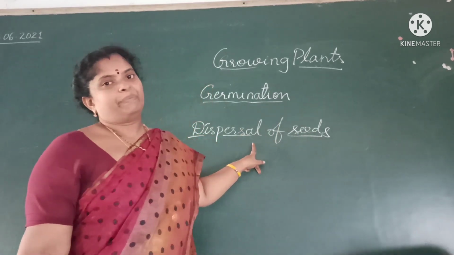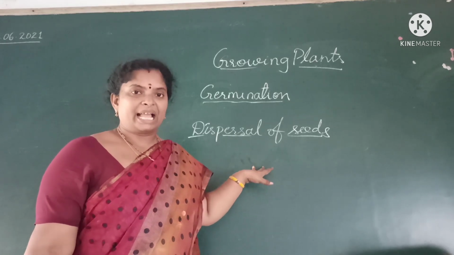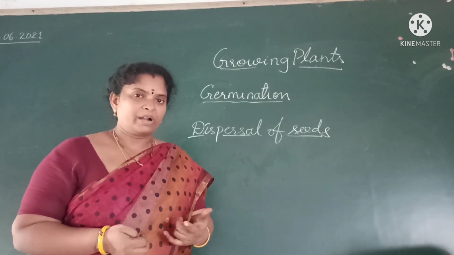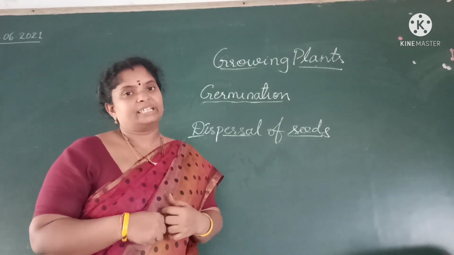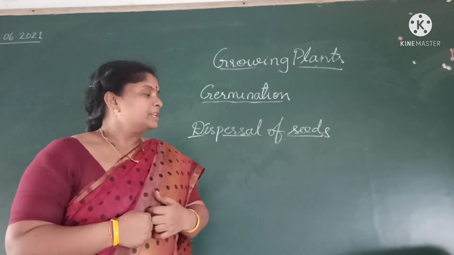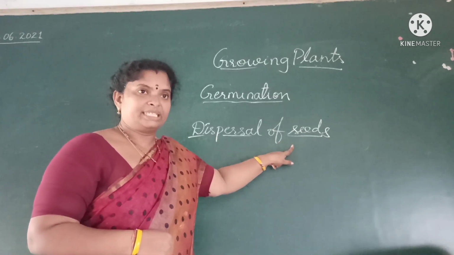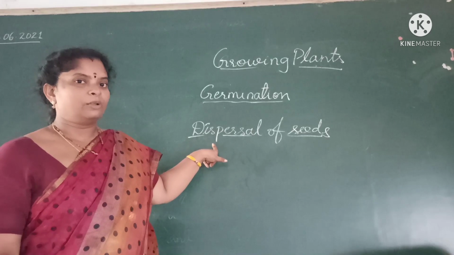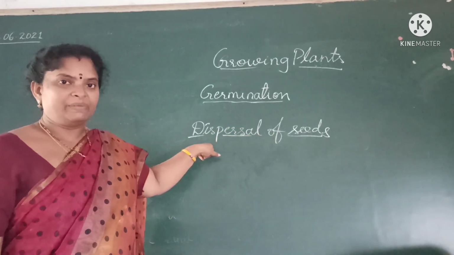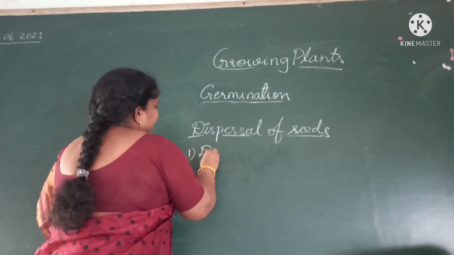Why should it happen? Because before only we discussed, no, if it does not happen, all the plants near the parent plant, what will happen? They will compete with each other and they will fight for nutrients and everything. Okay, so they should be scattered away to the far away places, and this is called dispersal of seeds. See, this dispersal will be in some ways. The first one, dispersal of seeds